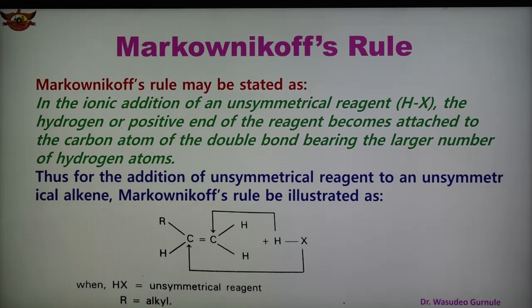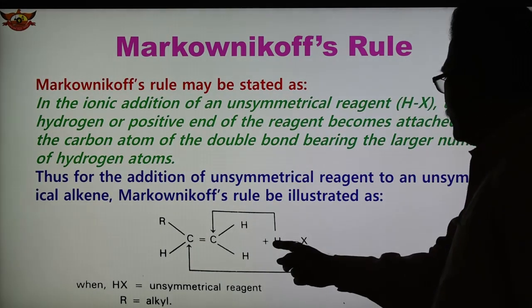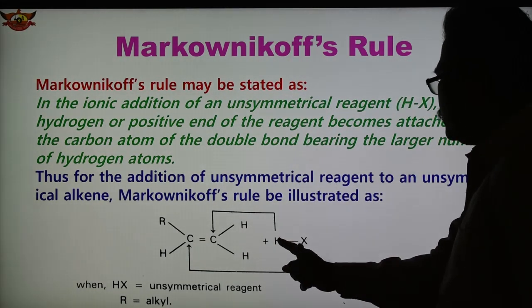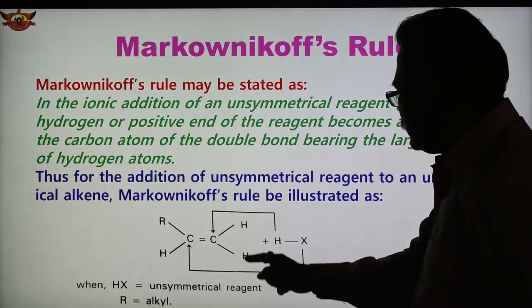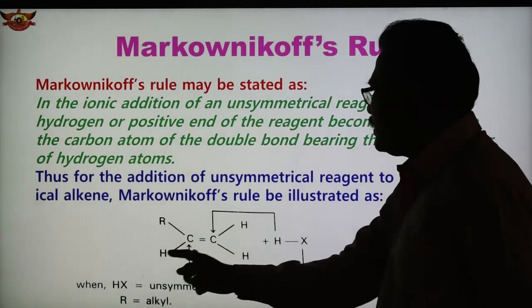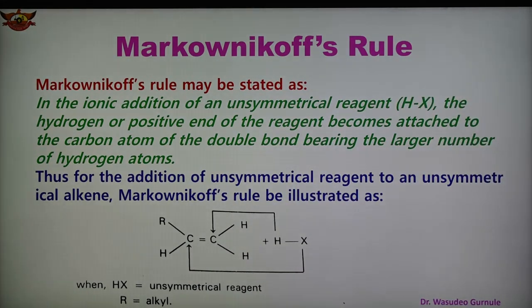Therefore we can also say that for the addition of an unsymmetrical reagent to an unsymmetrical alkene, Markovnikov's rule is illustrated here. Here is a carbon-carbon double bond and HX adds to it, so according to Markovnikov's rule, the positive end attaches to the carbon which contains the large number of hydrogens, and the negative end attaches to the carbon which contains less number of hydrogen atoms. So this is the illustration of Markovnikov's rule.